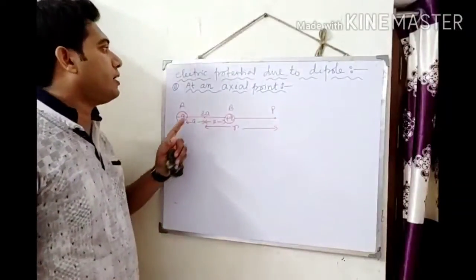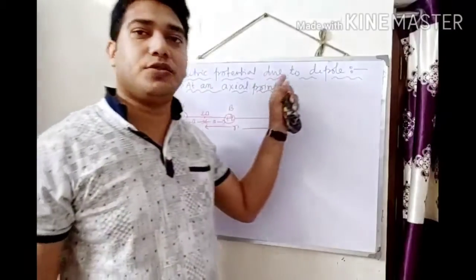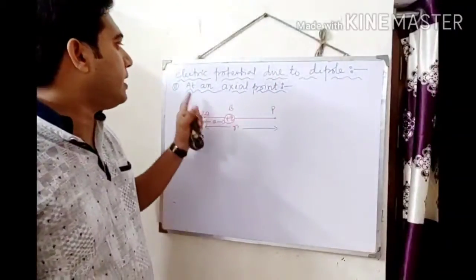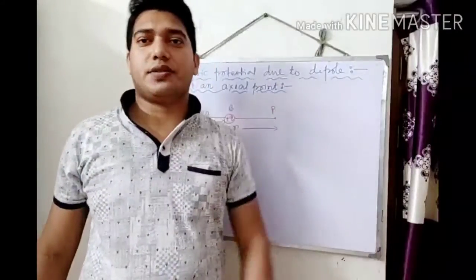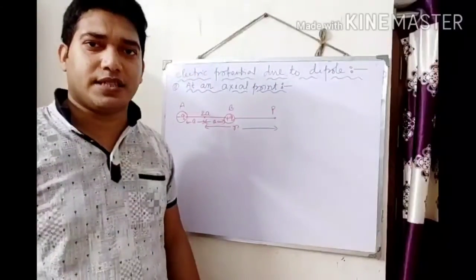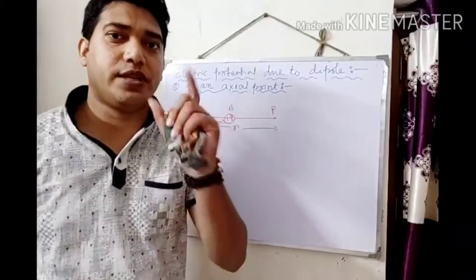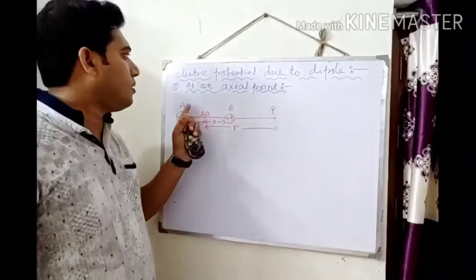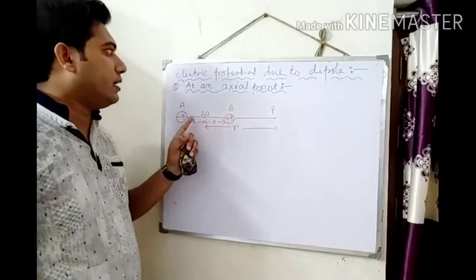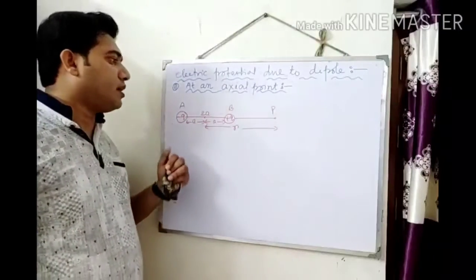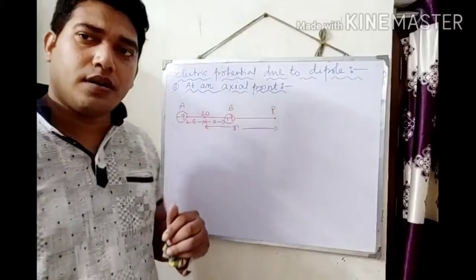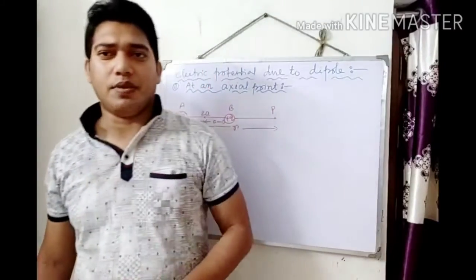Next, we are going to find out the electric potential due to a dipole. There are two positions, at an axial point and at an equatorial point. First we are going to find out the electric potential due to a dipole at an axial point. First, what is an electric dipole?